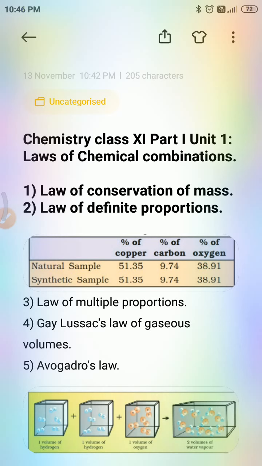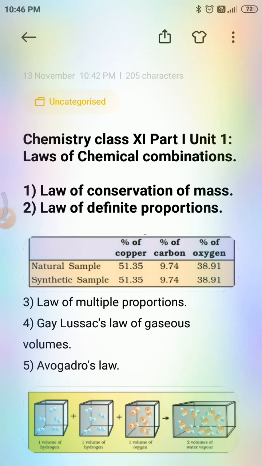Hence, he concluded that matter can neither be created nor destroyed. So this is called the law of conservation of mass. Based on this law, many later developments and experiments happened in chemistry. This was the result of exact measurement of masses of reactants and products and carefully planned experiments performed by Lavoisier.